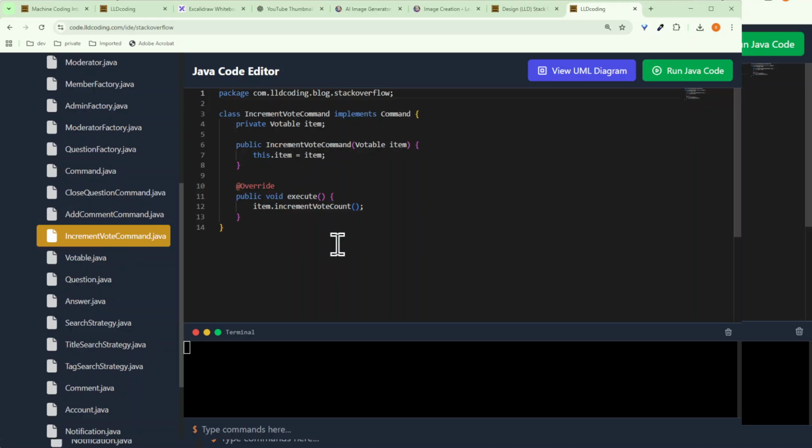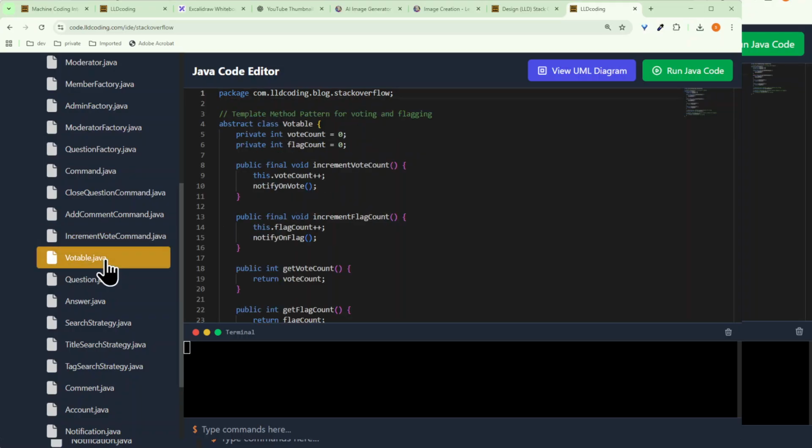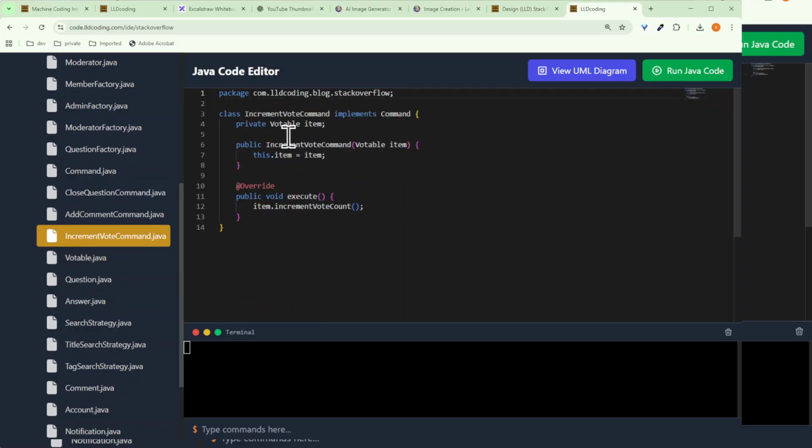The next one is increment vote. Same goes for here. Now the vote can be done for the question also and the answer also. So that's why we have not specified whether it is a question or answer. That's why question and answer are both based on Votable. So we can use it here. This gives us less coupling, less dependency, more flexibility this way. This command can be used for both the question and the answer.